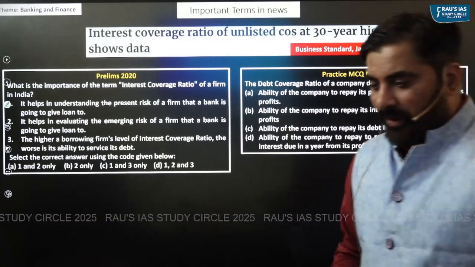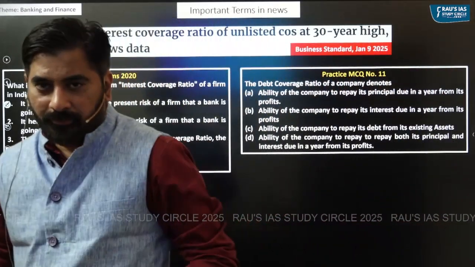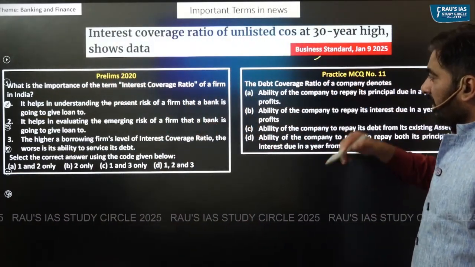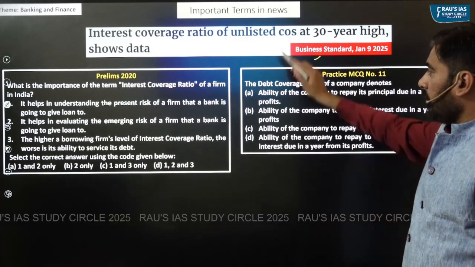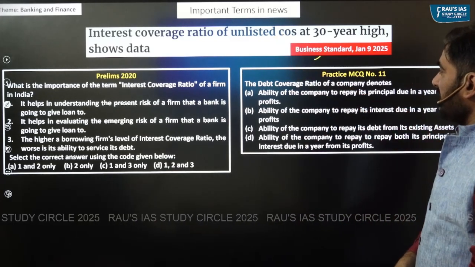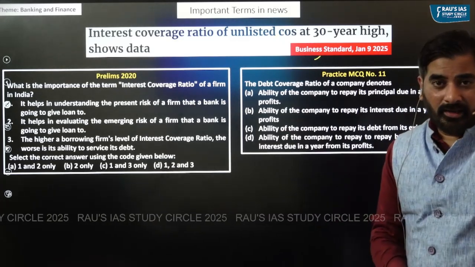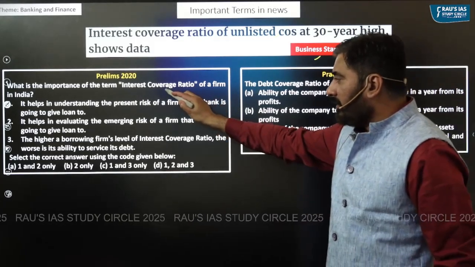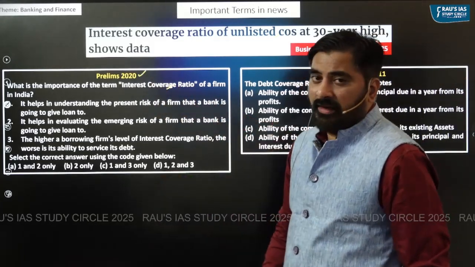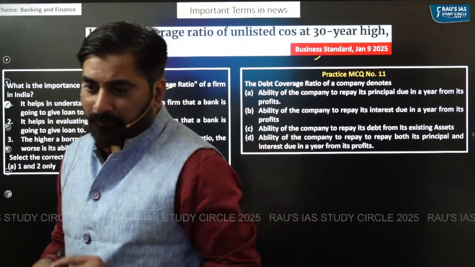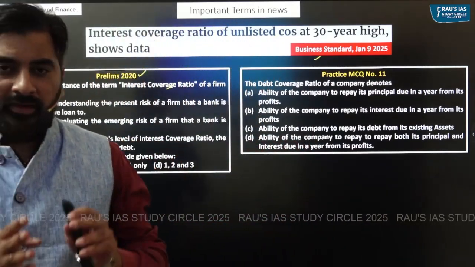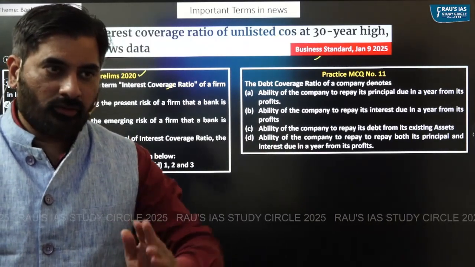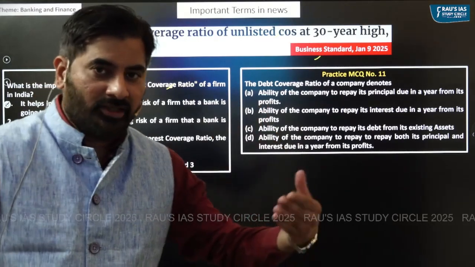Now coming to the important term in news. As you can see, recently it was reported in Business Standard that interest coverage ratio of unlisted companies is at 30-year high. This is important because a question on interest coverage ratio has already been asked in prelims 2020. So what we will do, we will understand two related terms. One is interest coverage ratio and the other one is debt coverage ratio.